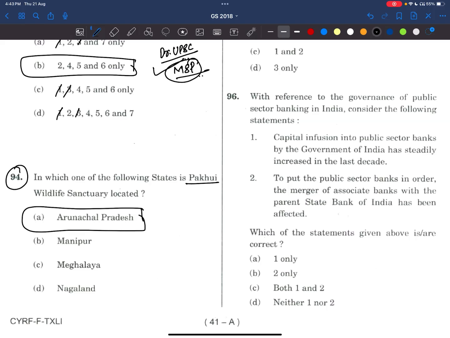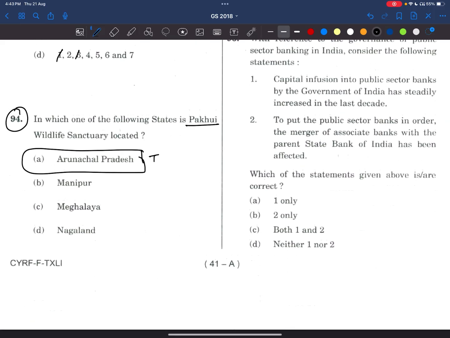Now what we have to do? See, this is a tiger reserve. If you know the tiger reserves also, it becomes very important. Manipur, Meghalaya, Nagaland are also given. That means we have to know at least the wildlife sanctuaries, national parks, and tiger reserves in these 4 states, especially these northeastern states, because more confusion will be there here. We'll try to locate national parks and wildlife sanctuaries. I said I'll try to make state-wise notes on it.